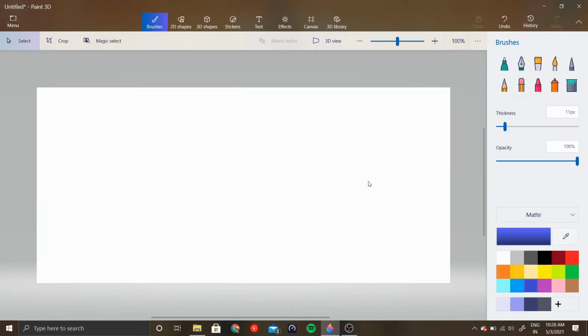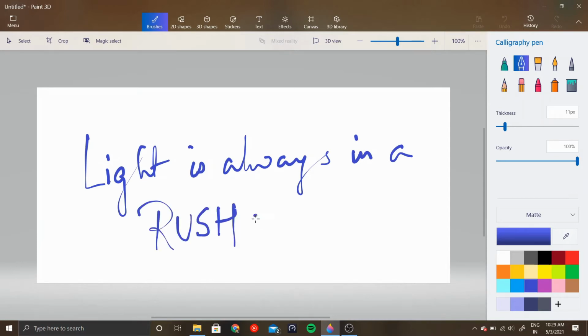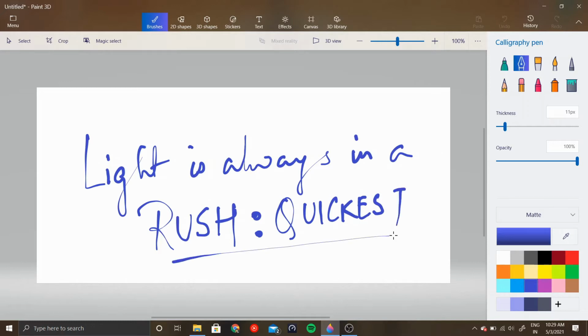So firstly, our assumption is, and I will write this in bold, that light is always in a rush, right? It is always in a hurry, and it travels through the quickest path. Now this quickest path is not always the shortest path. It need not be the shortest path.